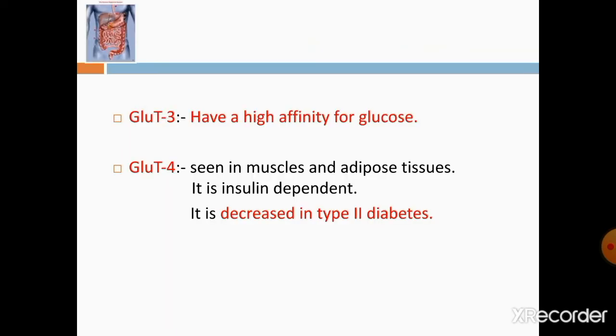Then GLUT3 has high affinity for glucose, and GLUT4, which is seen in muscles and adipose tissue, is insulin dependent, and since it is insulin dependent, it is found to be decreased in type 2 diabetes. In type 2 diabetes, there is deficiency of insulin secretion. Insulin is not adequate. So since there is deficiency of insulin, this GLUT4 transporter is also found to be decreased in type 2 diabetes.